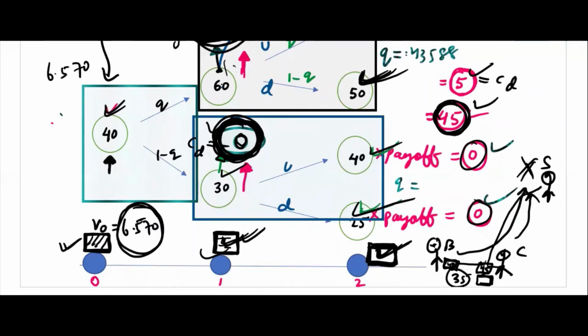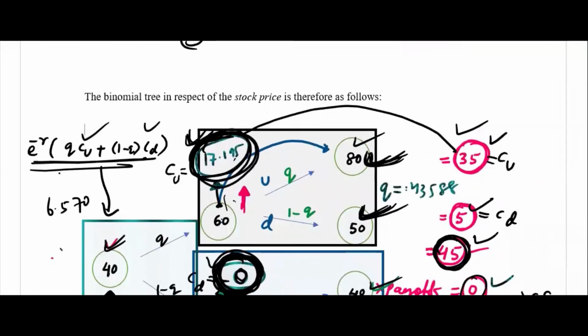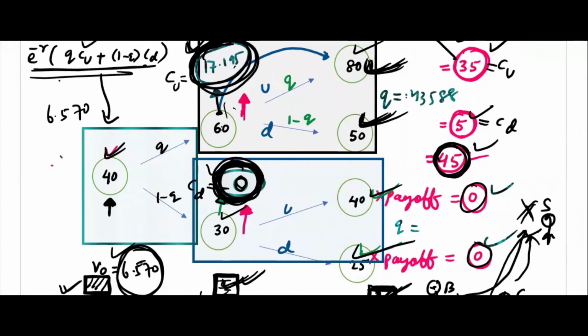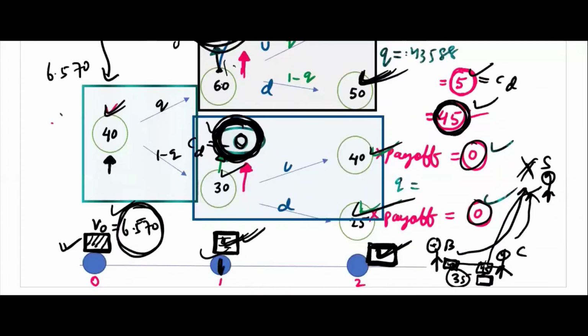The value of the option, the cost of the option, 6.570. But here, according to whether it goes up or down, you have two prices, and here 4 prices according to the stock price. Here 2 prices, here 1 price. Here is a fixed price. You have to pay this, and in future it will depend on whether the stock price goes up or down.